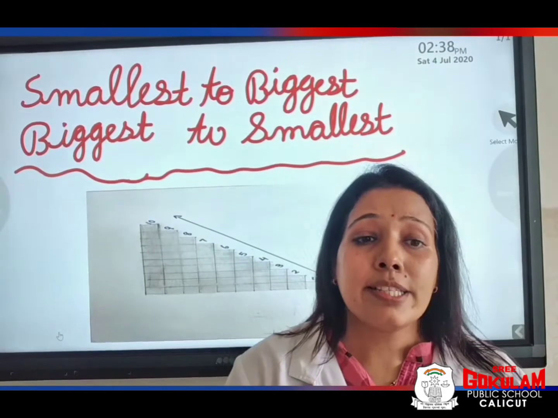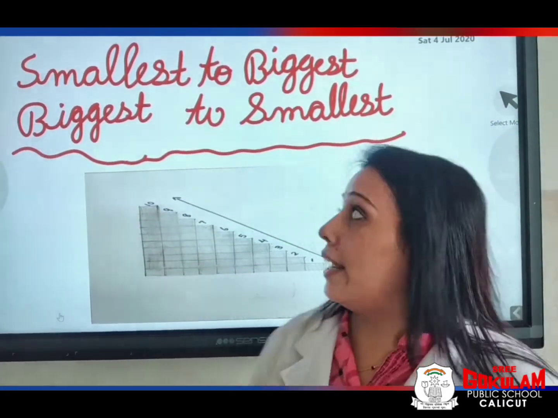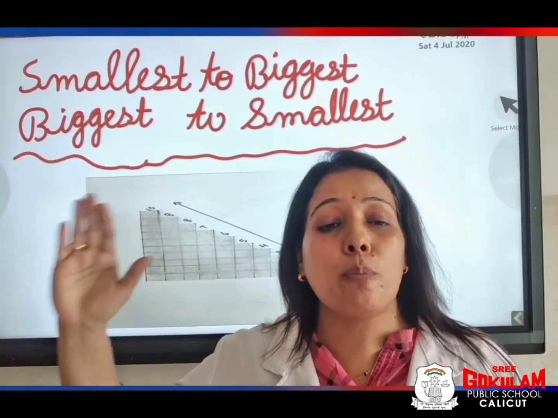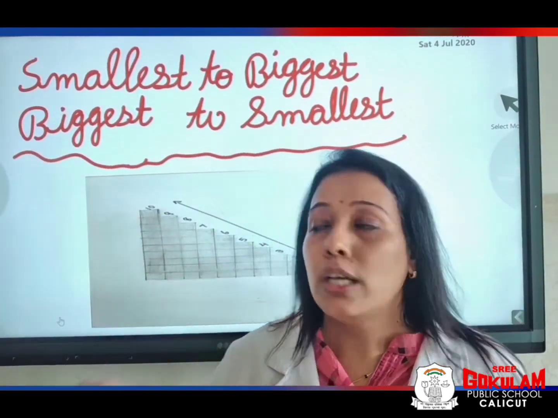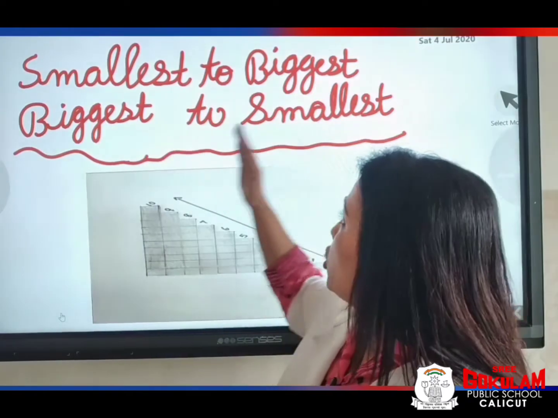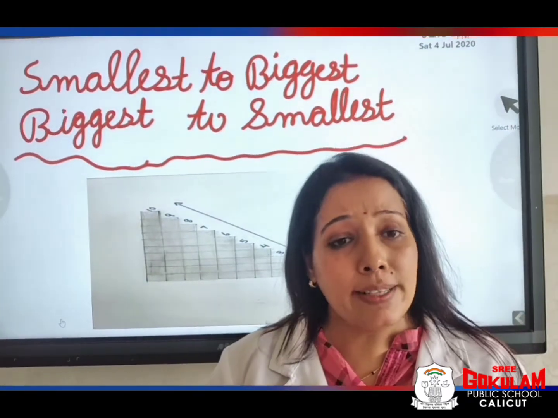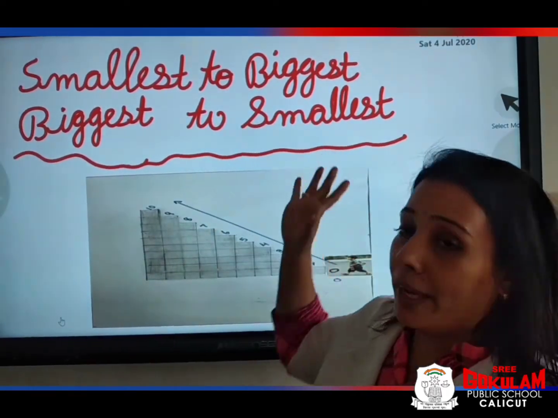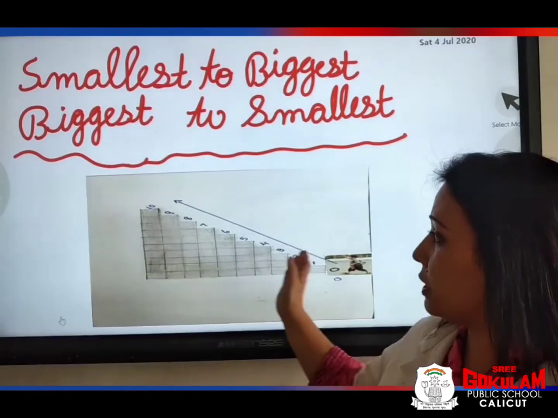Yes, children. Let's start with ascending and descending orders. Arranging the numbers from smallest to biggest we call ascending order. Arranging the numbers from biggest to smallest is called descending order. We are going to learn the first one, smallest to biggest. Now, can you see this picture?